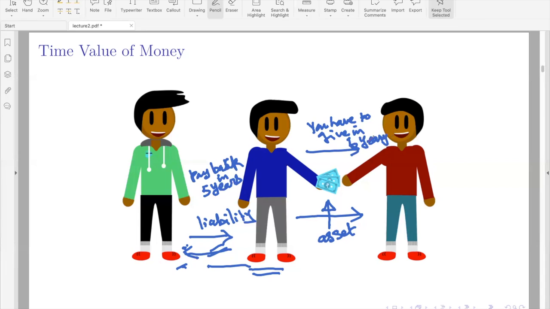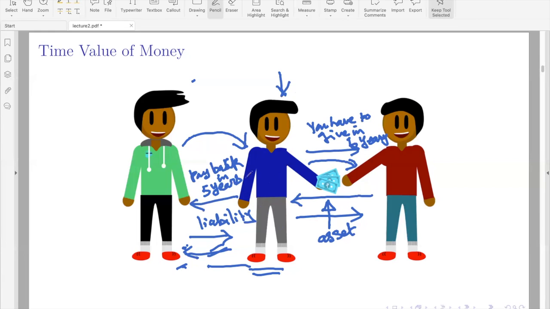Okay, then what happens? Suppose they are having only one transaction, so get money saying that I will pay in 5 years and give money saying that I will pay in 6 years. And suppose this guy has no other money other than this, so he has to get back the money and pay money to this person.